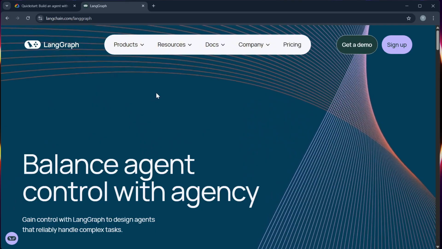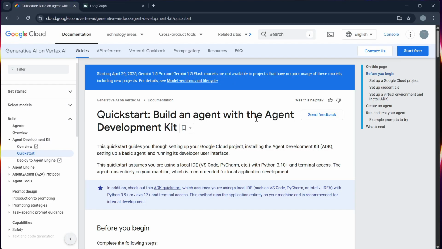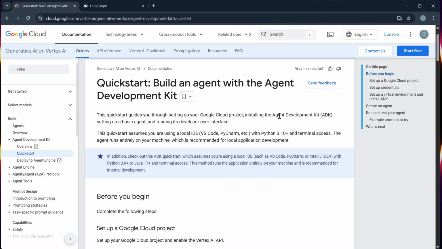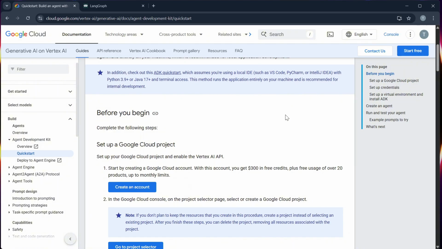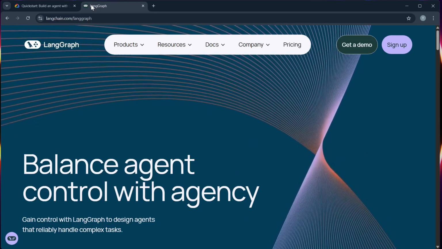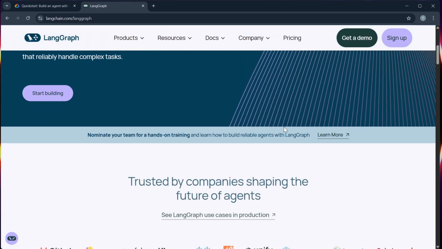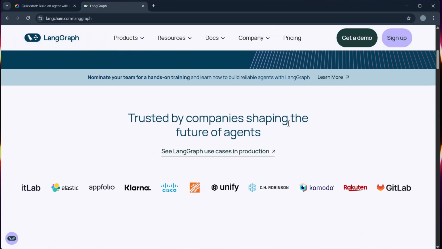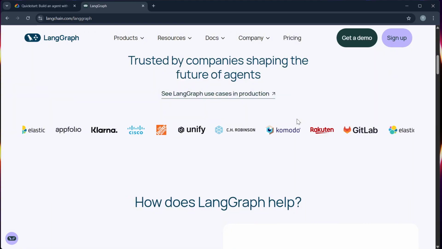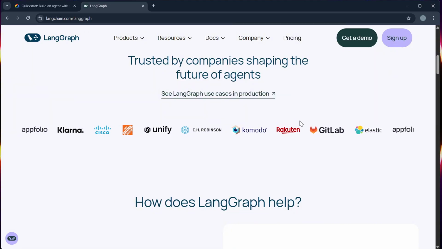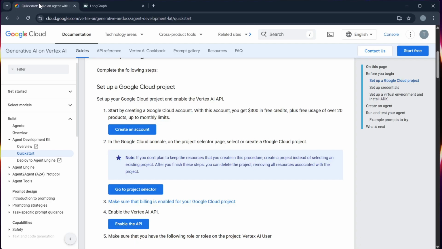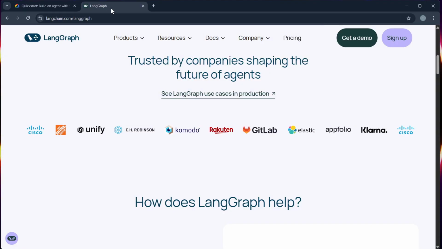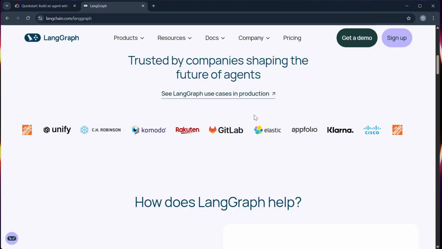Number 1, performance and efficiency. Google ADK, which is short for Agent Development Kit, is backed by Google's robust infrastructure. It offers high performance, seamless API integration, and advanced debugging tools. LangGraph, on the other hand, uses a graph-based state machine model which gives developers more control and transparency over agent behavior. While ADK is slightly faster, LangGraph shines in task orchestration and visibility.